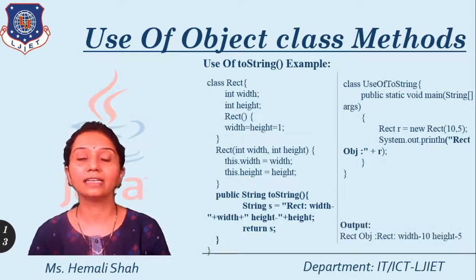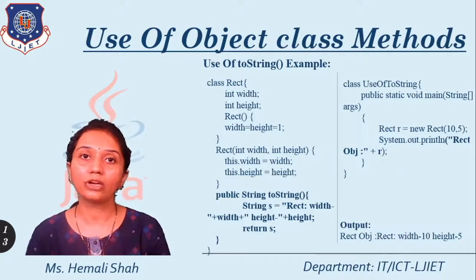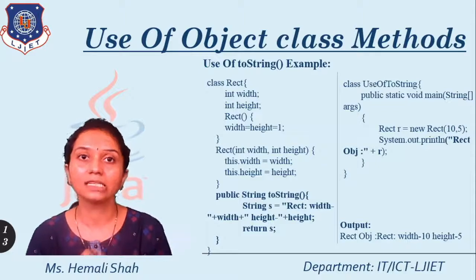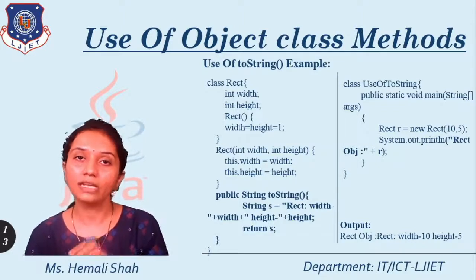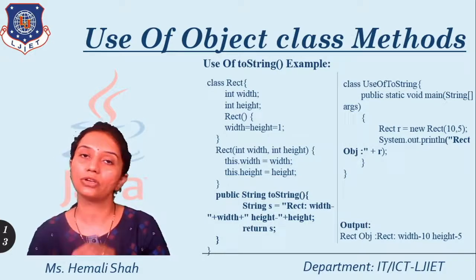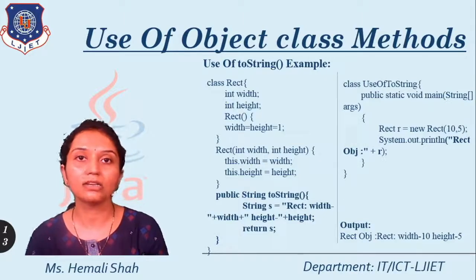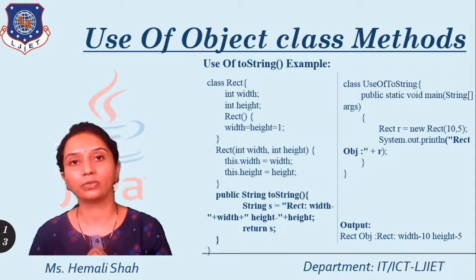In System.out.println, you have just used the object r. But whenever you use this r, it automatically converts your object into a string by invoking the toString function, and you get output like this.